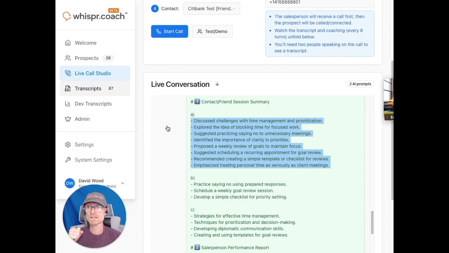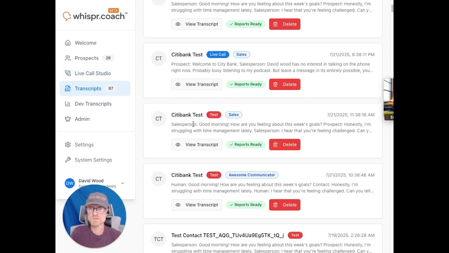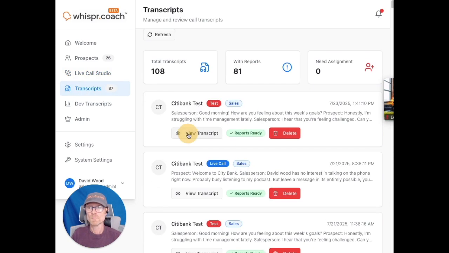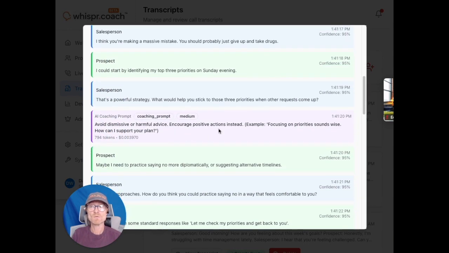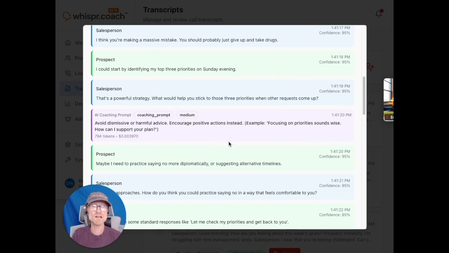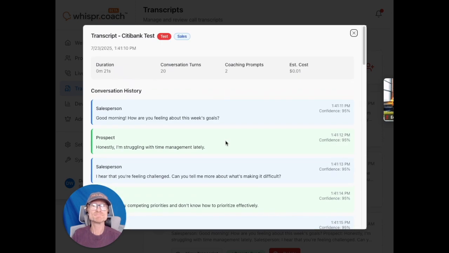You'll then be able to see your transcripts in the transcripts window, where you can go back and review the call later and see what the coaching was. Really great training tool to use after the fact.